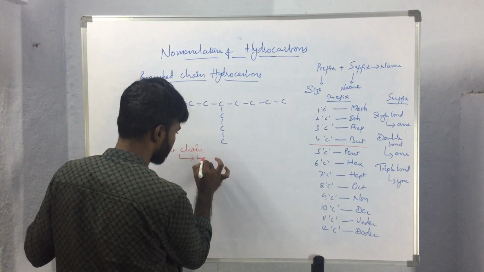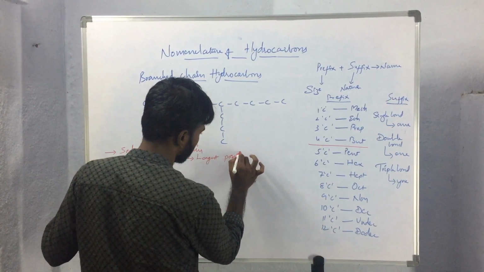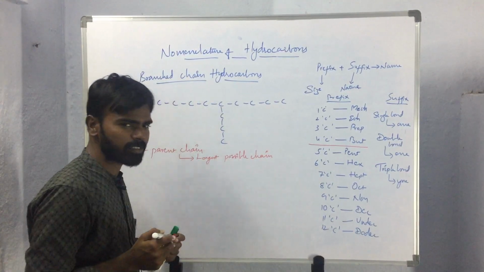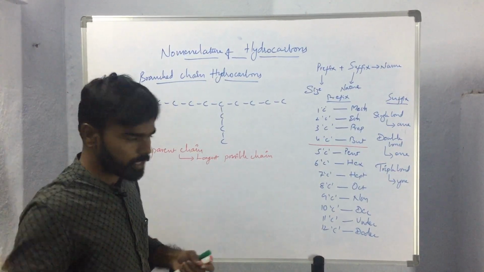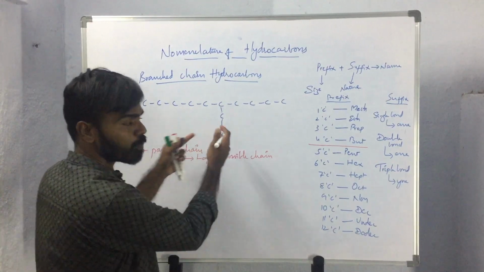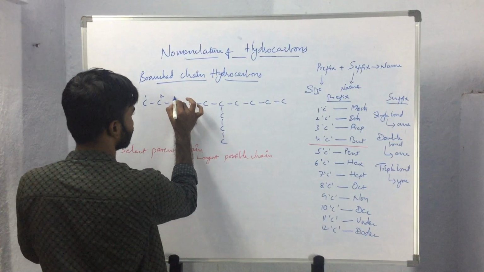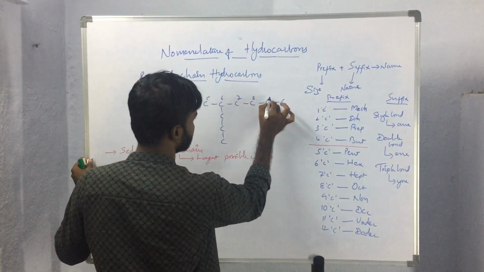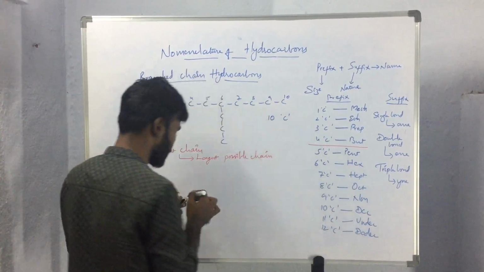The longest possible chain will be considered as the parent chain. We'll see now what all the possibilities are here. 1, 2, 3, 4, 5, 6, 7, 8, 9, 10. So one possibility is there with 10 carbon atoms.